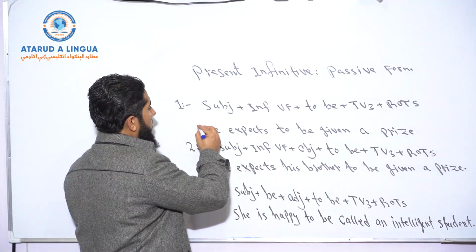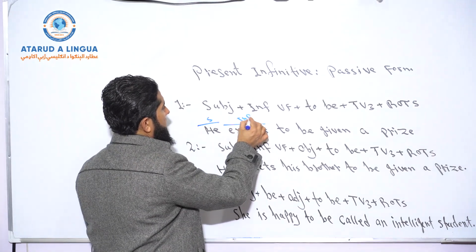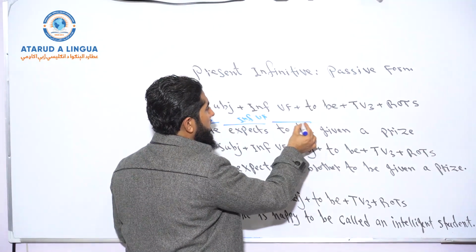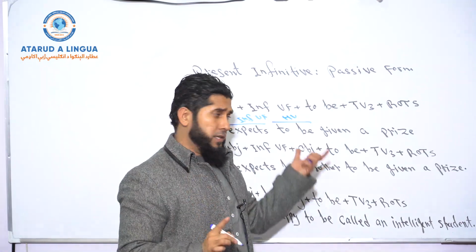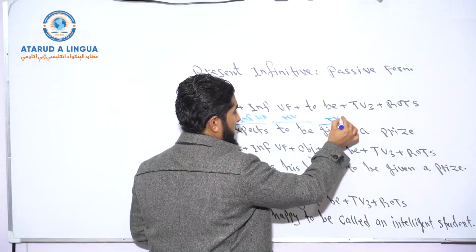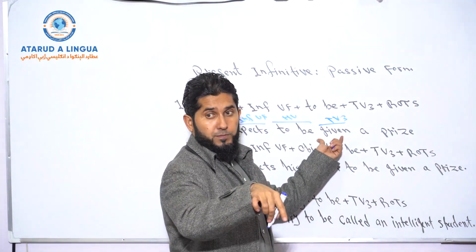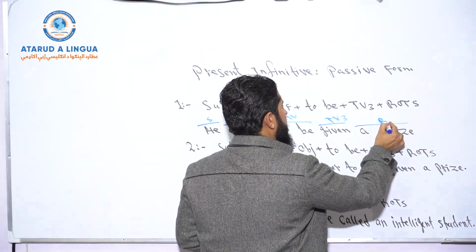So what is he according to our structure? Subject. What is expect? Infinitive verb form in simple present tense, right? And what is to be? A helping verb. To be is used here as helping verb. And what is given? Transitive verb third form. The main verb here is in third form because it's passive form. And a prize is rest of the sentence.